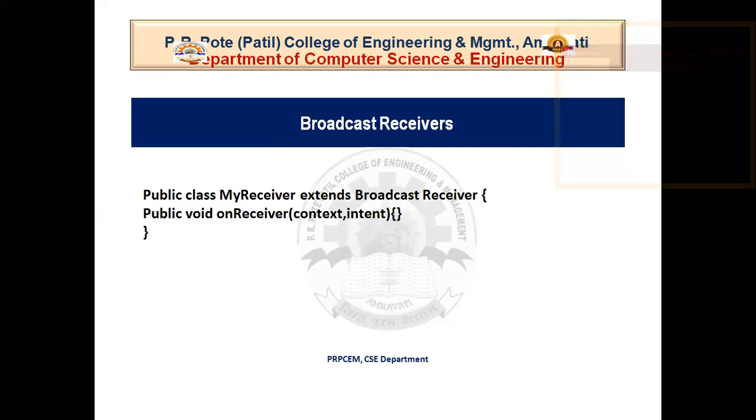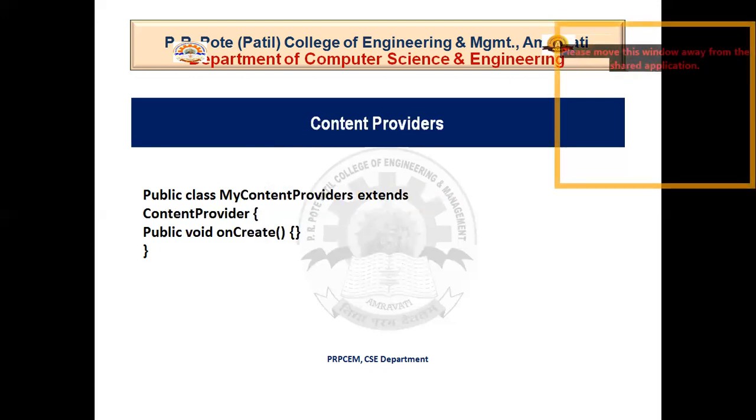Next, broadcast receiver. Broadcast receiver simply responds to broadcast messages from other applications or from the system. And lastly, we have content provider. So the content provider component supplies data from one application to another on request.